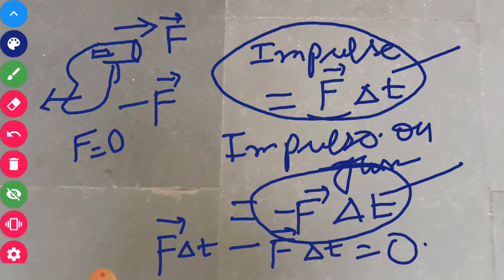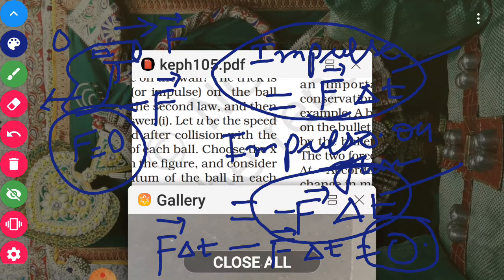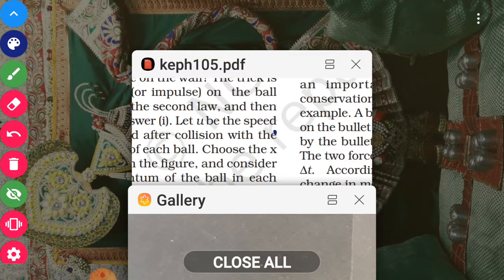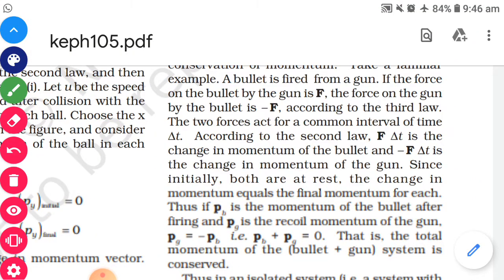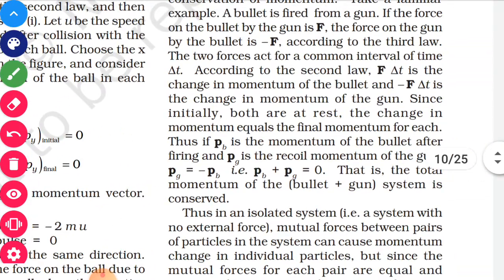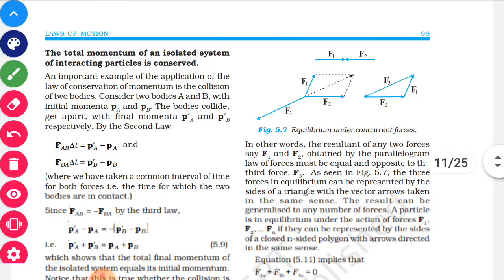So the initial momentum of this system was 0 because force was not there, and the final momentum is also found to be 0. So we can say that the total momentum of an isolated system is always conserved, or it remains constant. Isolated means no external force is acting.